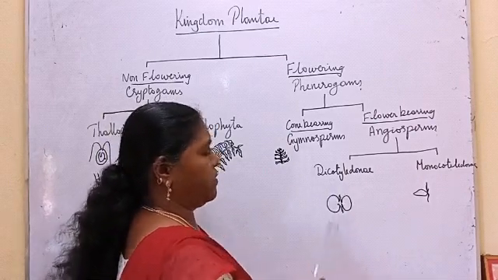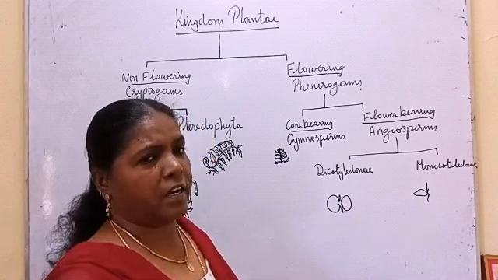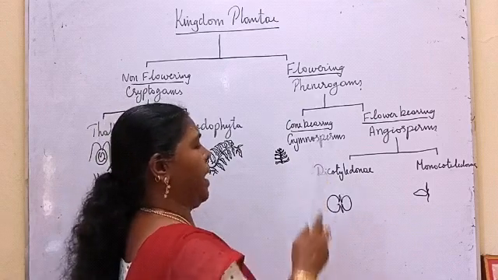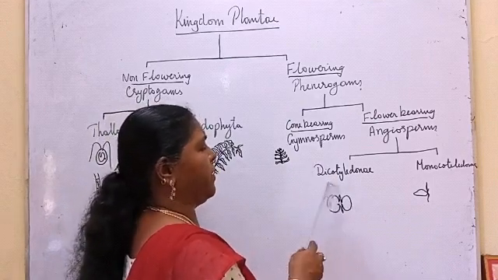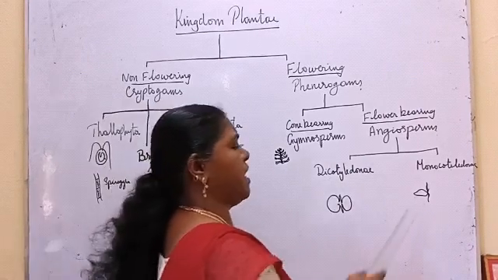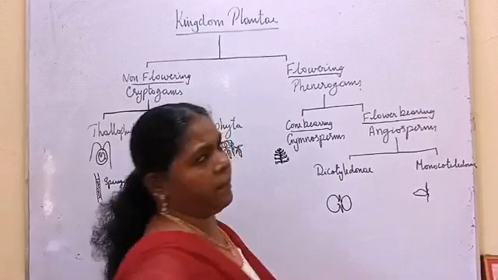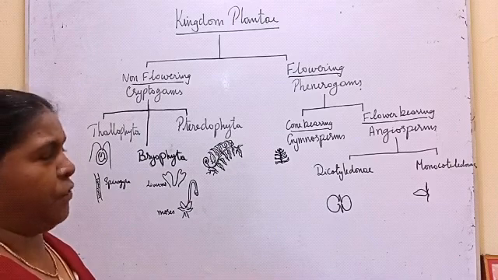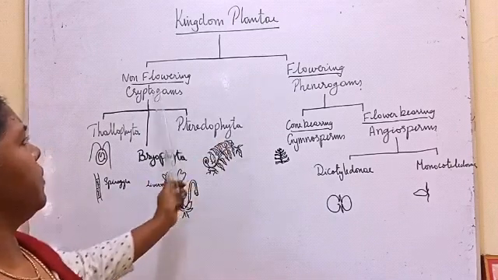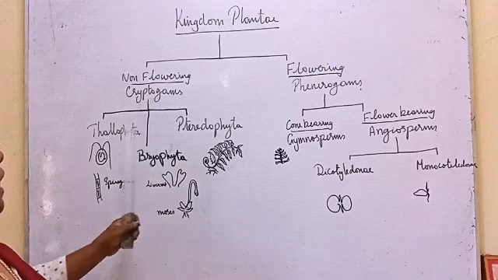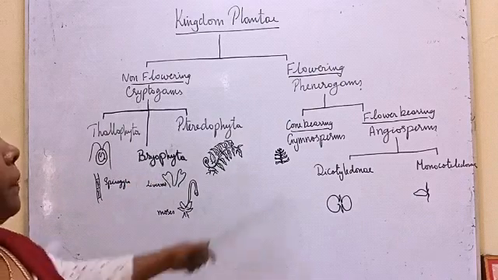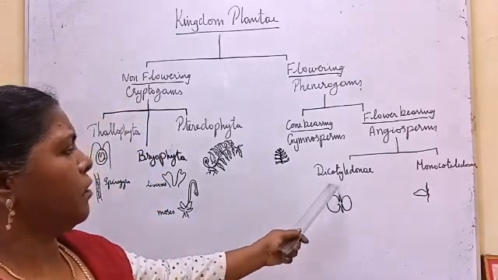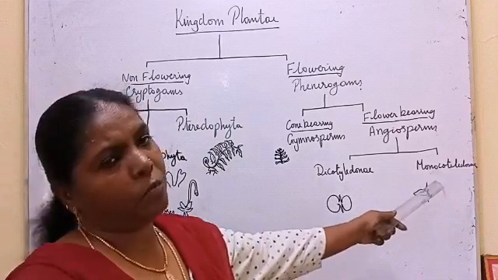Dicots have two cotyledons in germinating seeds. I have already taught the structure of the seed, germination and so on. All the flowering plants which have two cotyledons are kept under dicotyledons, and those with a single cotyledon are kept under monocotyledons. So this is how the kingdom Plantae is classified: non-flowering and flowering, cryptogams and phanerogams. Cryptogams into Thallophyta, Bryophyta and Pteridophyta. Phanerogams into gymnosperms and angiosperms. Angiosperms again into dicots and monocots.